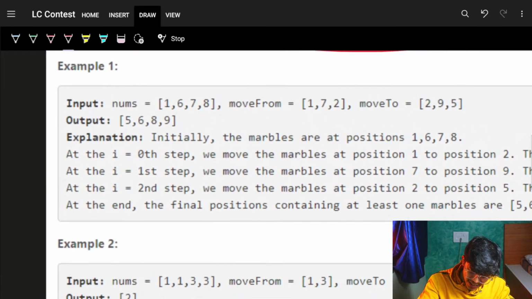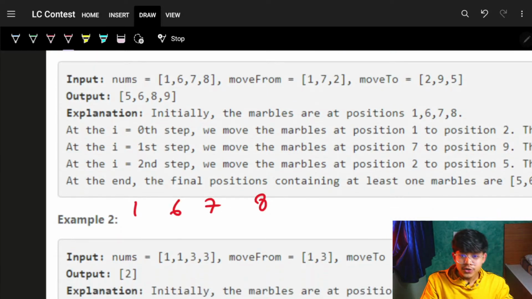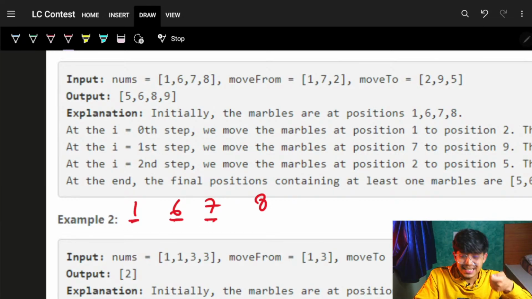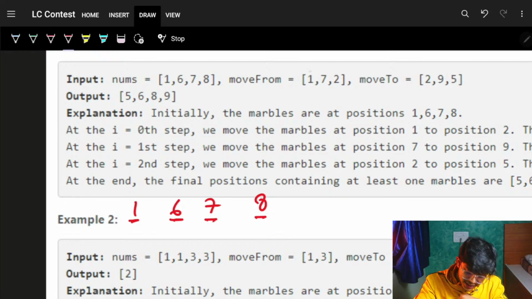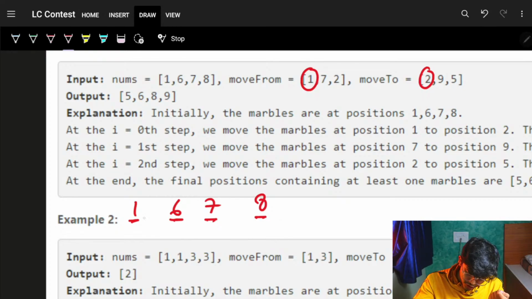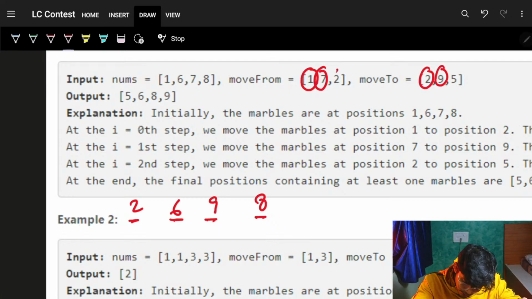So if we have 1, 6, 7 and 8, basically one marble is at 1, one marble is at 6, one marble is at 7, one marble is at 8. Now I can move all the marbles at 1 to location 2. I have only one marble at location 1, so I will move this one marble to location 2. I will move all the marbles at location 7 to location 9. I have only one marble there, so I will move it to location 9. I will move all the marbles from location 2 to location 5.